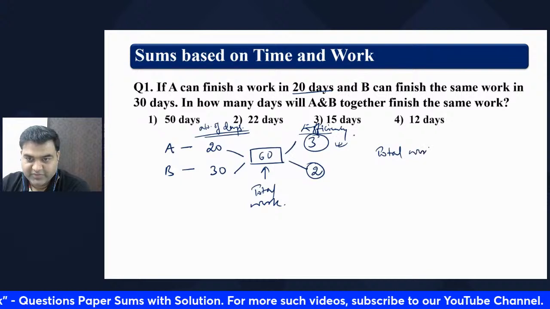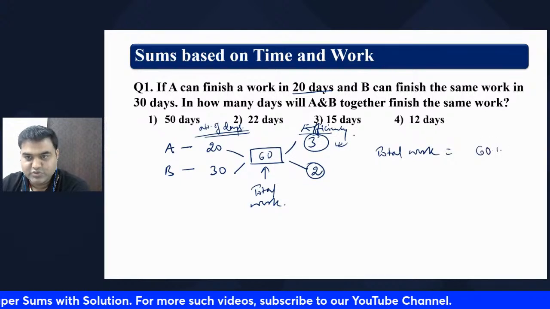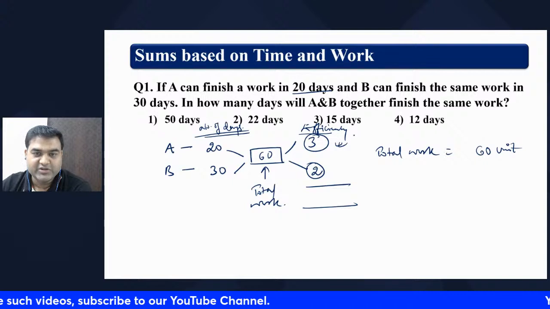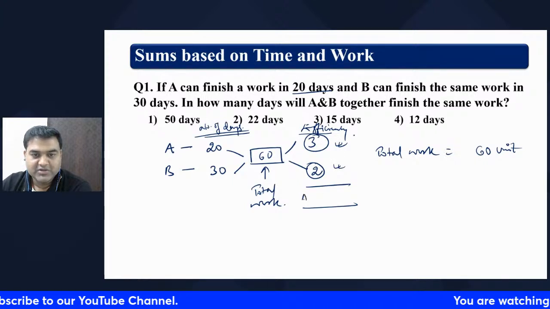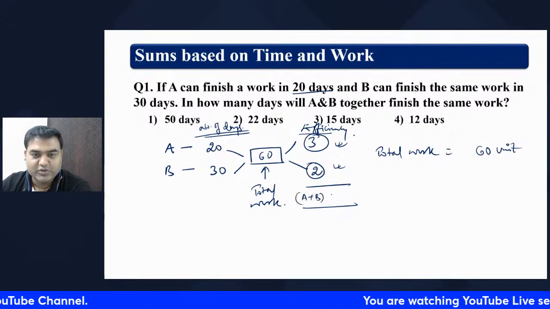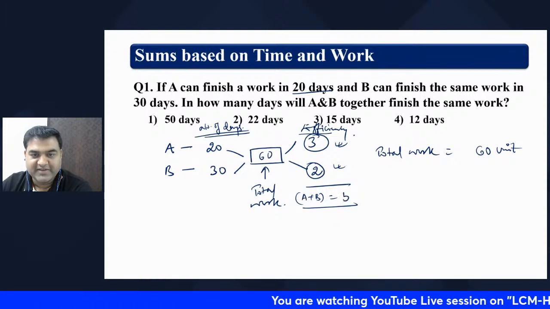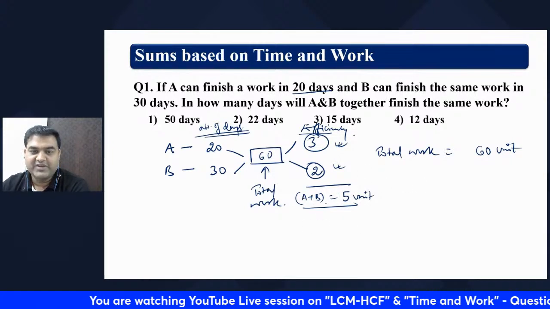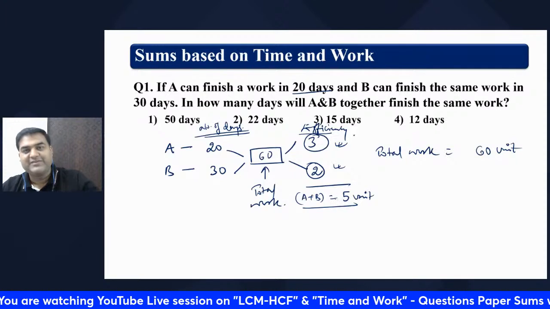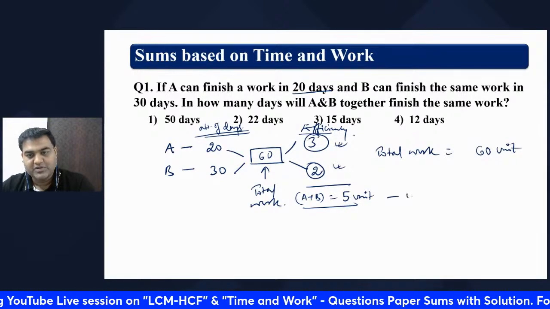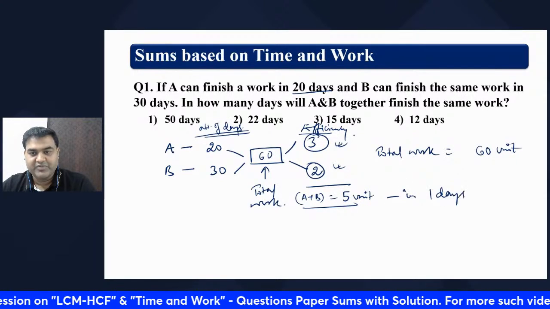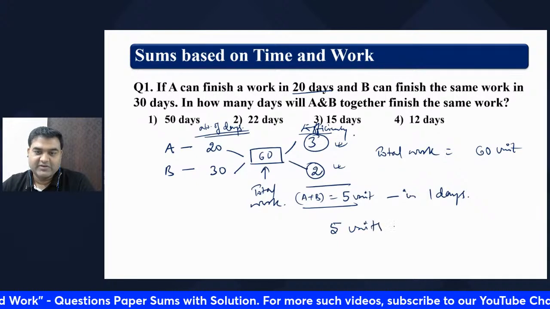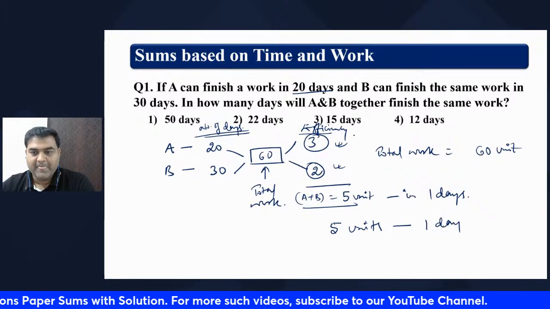Total work, only for your understanding, is 60 units. A can do 3 units of job, B can do 2 units of job. That means A plus B can do in one day how many units of job? 5 units of job, right? So A plus B can do 5 units in one day.